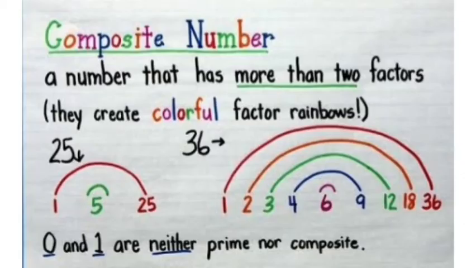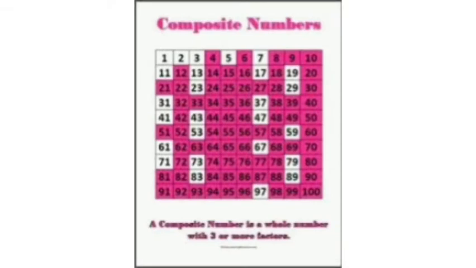A composite number is a number which can be written as a product of factors other than 1 and the number itself. Can you say any composite number? Yes, good. 4, 6, 8, 9, 10, etc. Okay. Now, what is a coprime number?